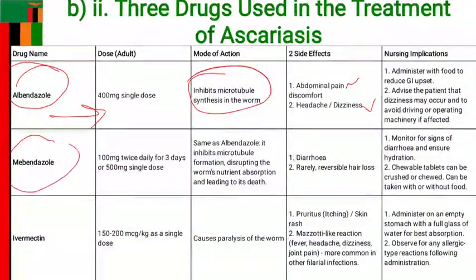The other drug that can be given is mebendazole, which is 100 milligrams twice a day for 3 days, or you can give 500 milligrams single dose orally as well. The mode of action, of course, it inhibits microtubule formation, hence causing death of the worm. It has common side effects like diarrhea, and rarely also irreversible hair loss may be seen.